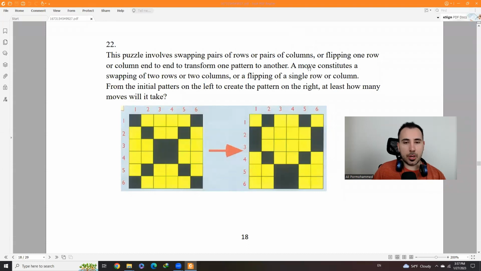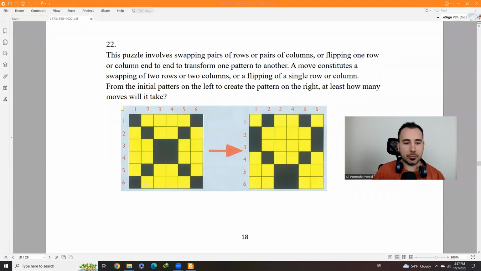Okay, let's move on to question 22. Please read the question. You could pause the video and do it. This question is much simpler than it looks.